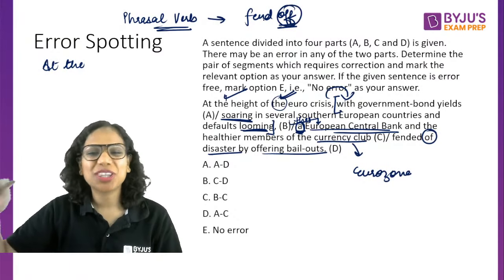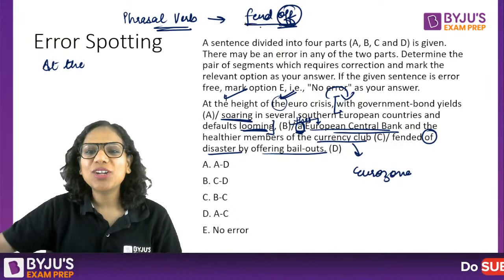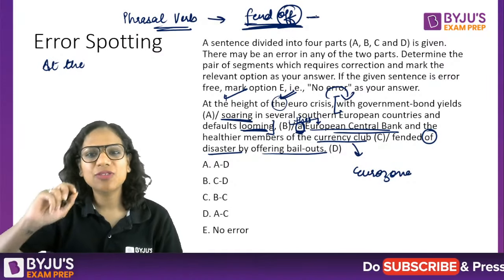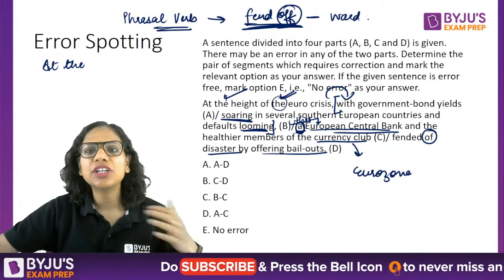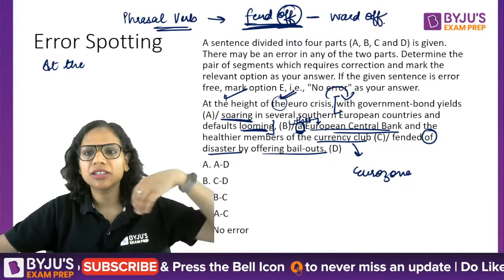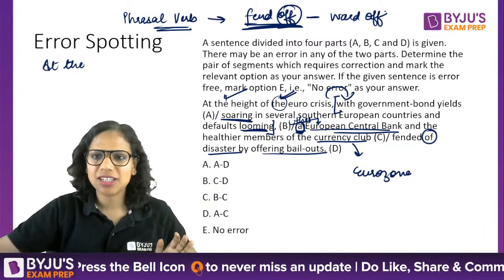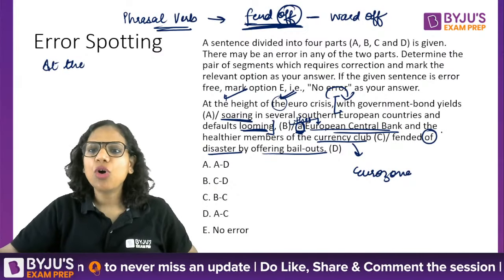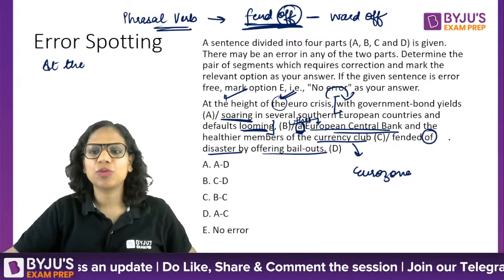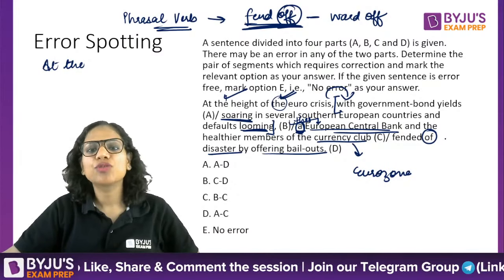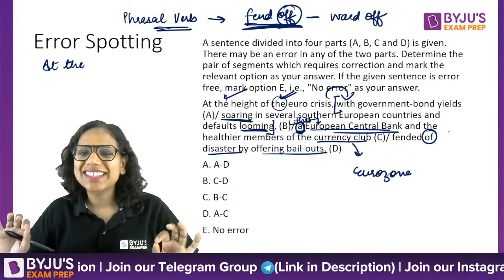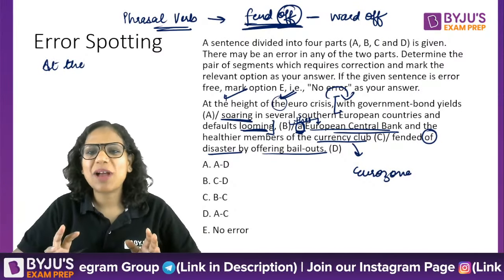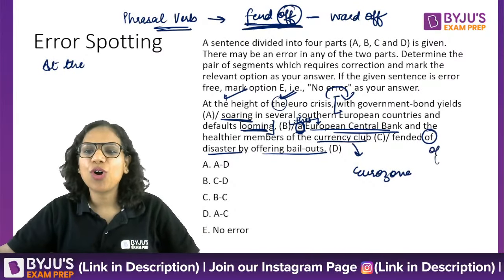Sorry for thinking out loud. So, fend off, OFF, this is the phrasal verb and it means when you ward off, when you defend yourself against something by casting it away in a sense. So, fended off disaster, protected themselves from disaster. I hope this makes sense. The European Central Bank fended off disaster.